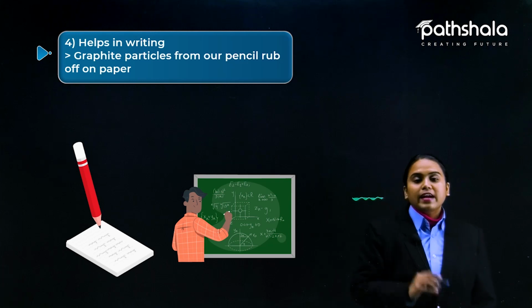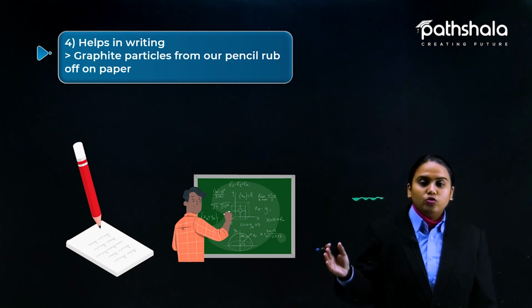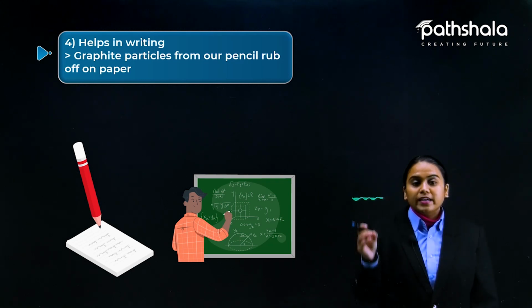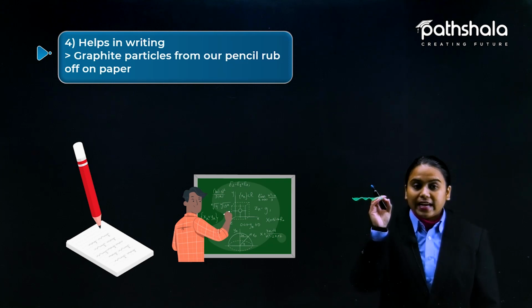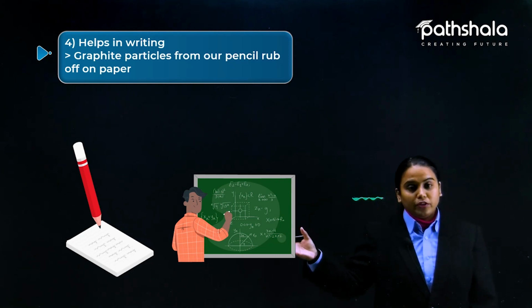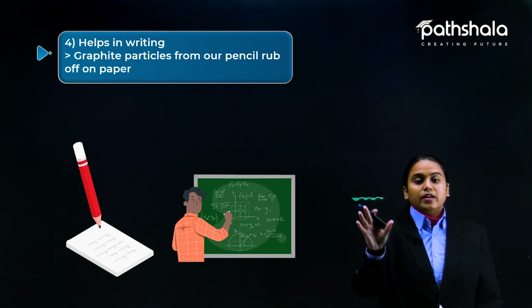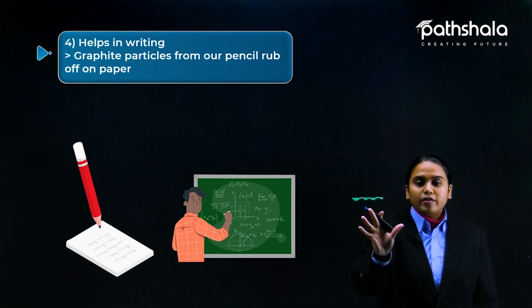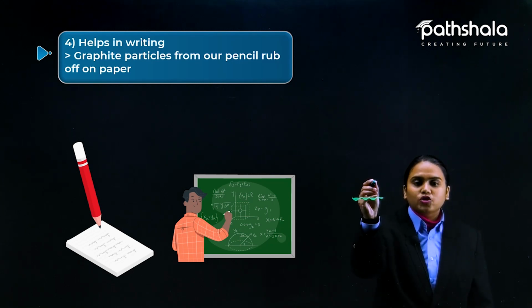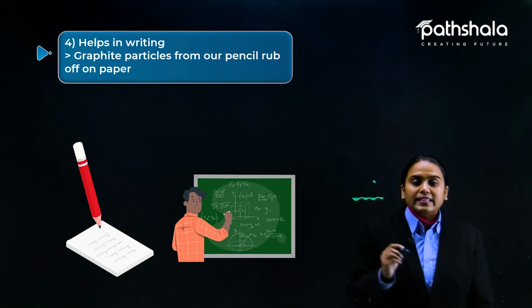That is why it appears black to you. In the same manner, your teacher is using the board, so the irregularities get filled by the particles of the chalk. Here I am also using a color pen. The glass in front of me has certain irregularities, and they are filled by the marker refill, or we can say ink.